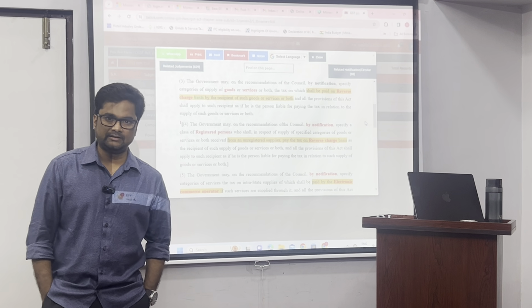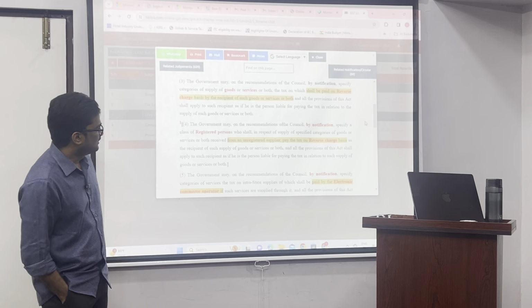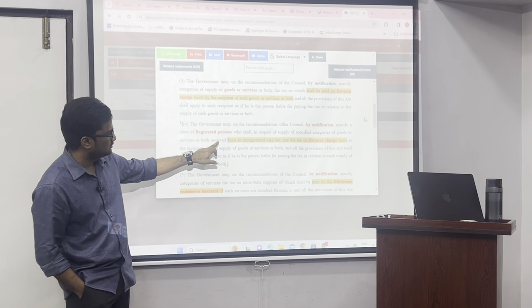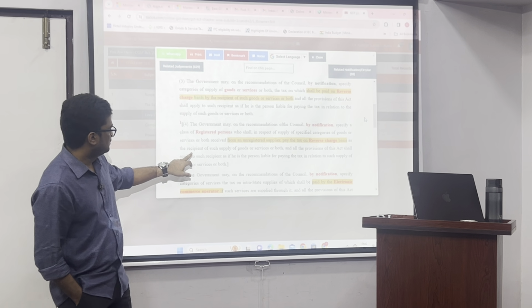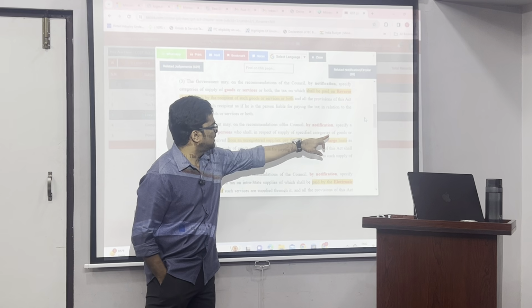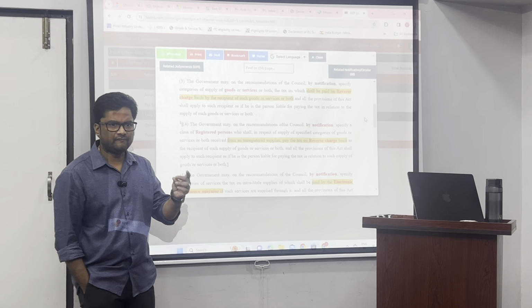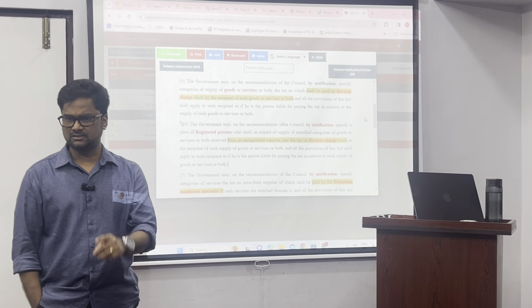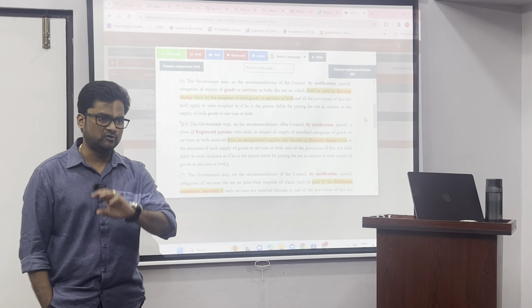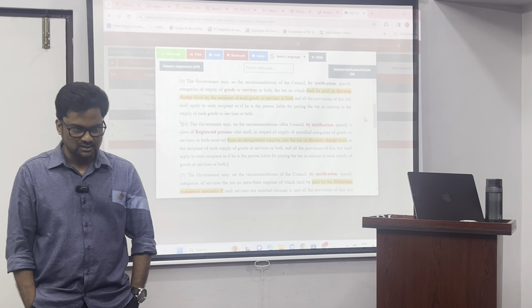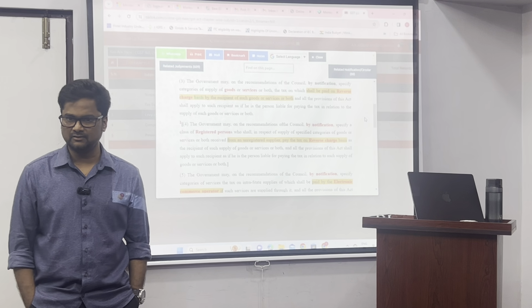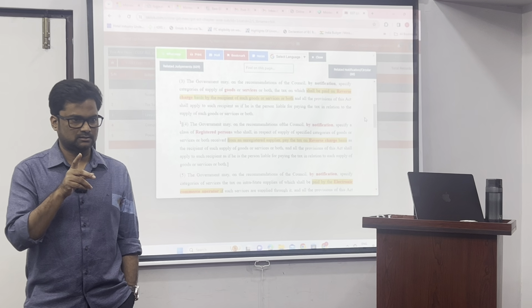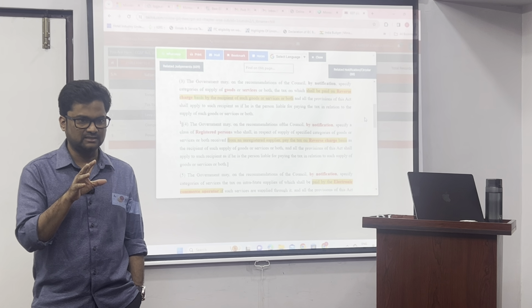See, when the law was introduced, this language was missing: specify a class of registered persons and specify categories of goods and services. Every registered person, if he is purchasing any goods or services from any unregistered person, is liable to pay tax. It was there when it was introduced in 2017. I think from October 12th or 15th, 2017 it was discontinued.